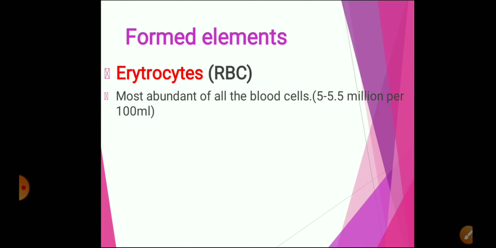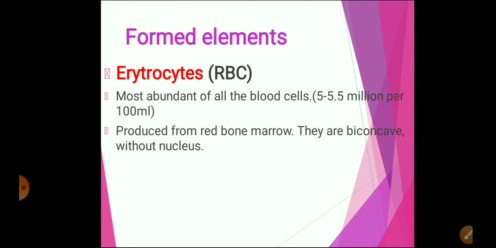Let's discuss erythrocytes or the red blood cells in detail. About 99% of the blood cells are erythrocytes. In adults, they are formed in the bone marrow, and a cubic millimeter of blood contains about 5 to 5.5 million RBCs. So these RBCs are the most abundant of all the blood cells.